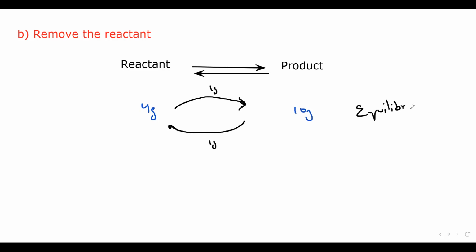Now what we do, we are removing the reactant. So if we remove the reactant, like we have 4 gram of reactant, but instead of 4 gram, what we did, we make it half. Like it was 4, we make it 2.